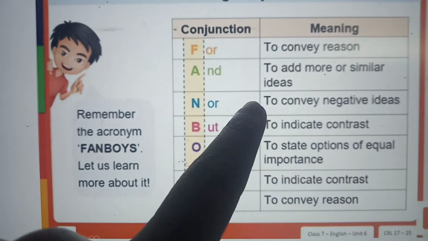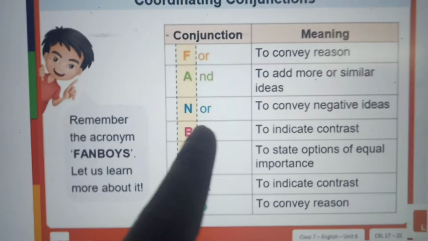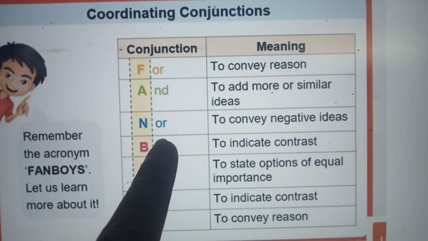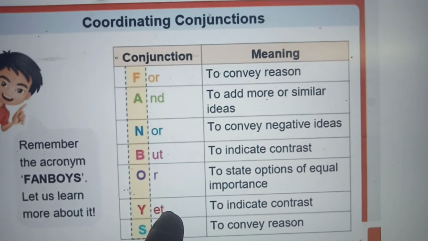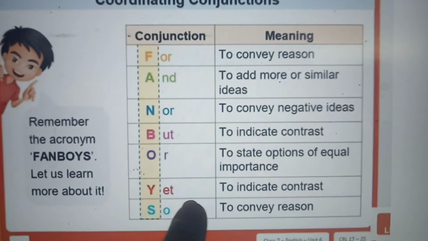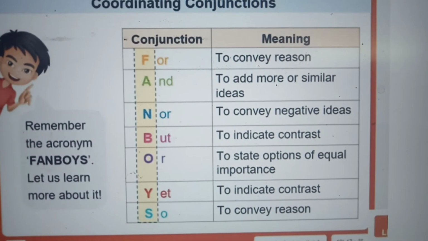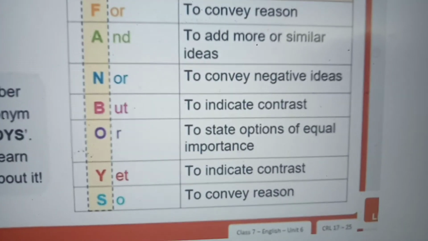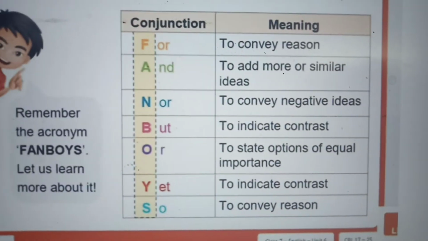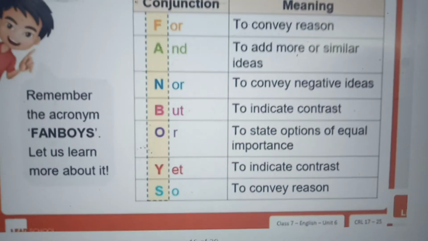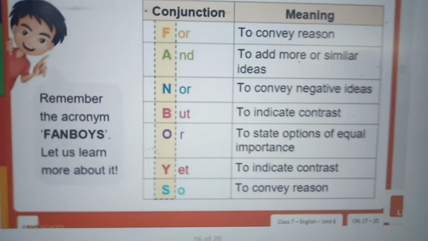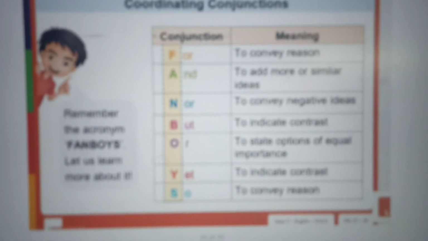For to convey reason, and for similar ideas, nor for negative ideas, but for contrast, or for stating options, yet to indicate contrast, so to convey a result. So FANBOYS, you can remember all these conjunctions. Okay, you remember this acronym FANBOYS: for, and, nor, but, or, yet, so. If you have any doubts you can call me.